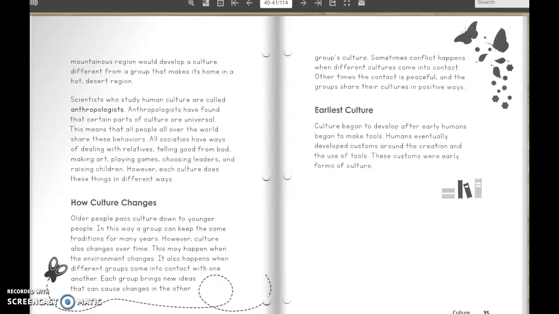How culture changes. Older people pass culture down to younger people. In this way, a group can keep the same traditions for many years. However, culture also changes over time. This may happen when the environment changes.